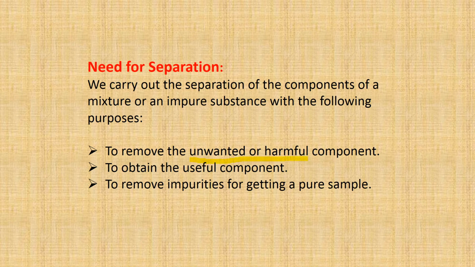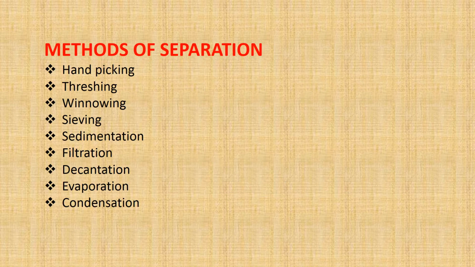To obtain useful components, which we have to separate. Then, to remove the impurities for getting a pure sample. If we can see the impurities, we have to separate them. We can't take it as it is. So these are the reasons why we need separation.